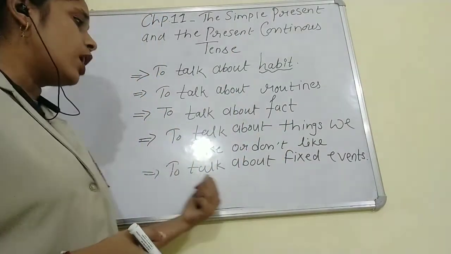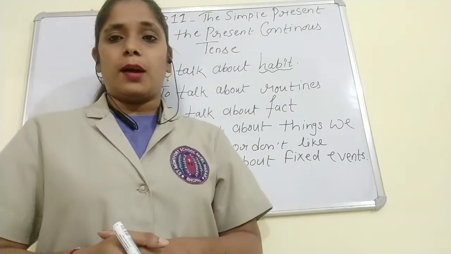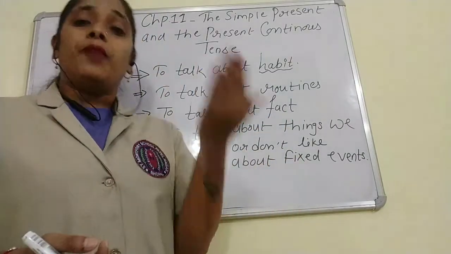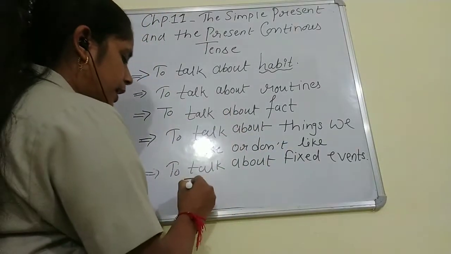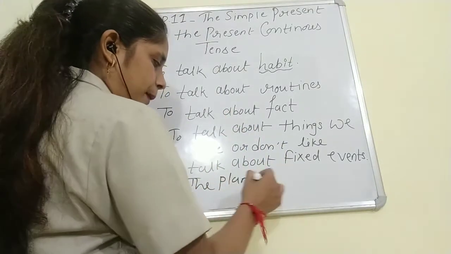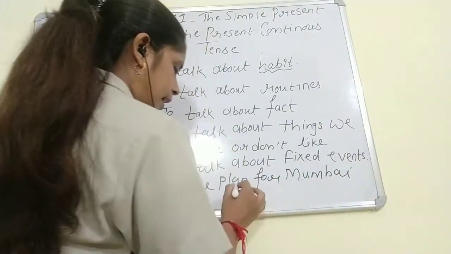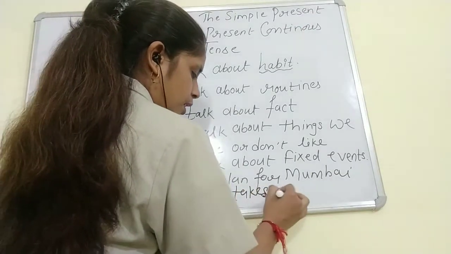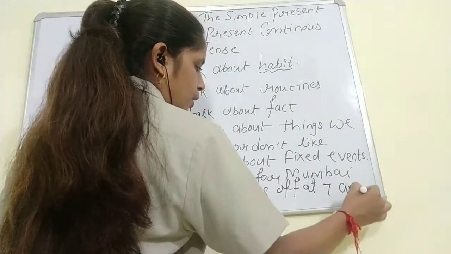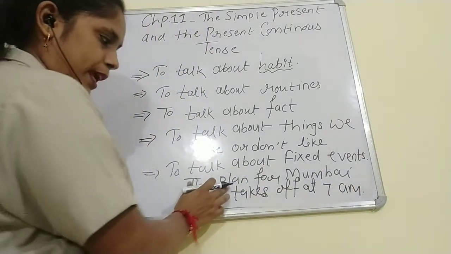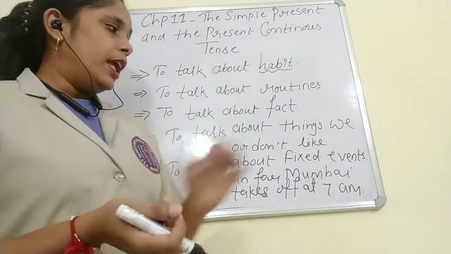Now to talk about fixed events. Here in simple present tense we talk about the event which is already fixed. For example, the plane for Mumbai takes off at 7 a.m. Here the event is already fixed.